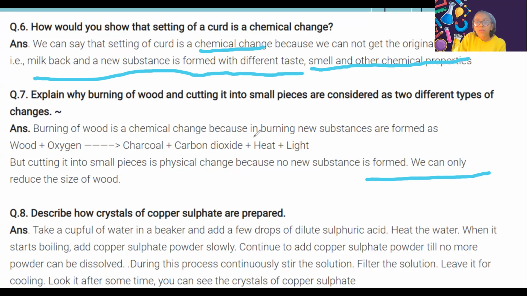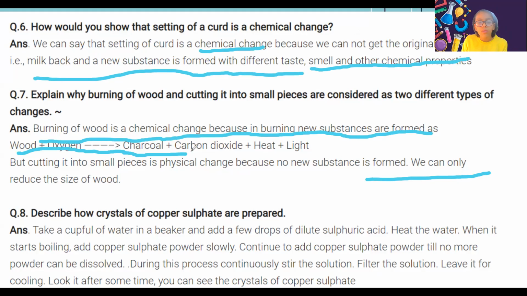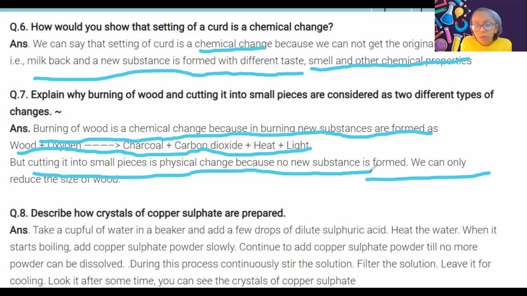Next is, explain why burning of wood and cutting it into small pieces are considered as two different types of changes. Burning of wood is a chemical change because in burning a new substance, which is ash, is formed. Wood plus oxygen gives charcoal plus carbon dioxide plus heat plus light. But cutting into small pieces is a physical change because no new substance is formed. There is only a change of size in the wood.